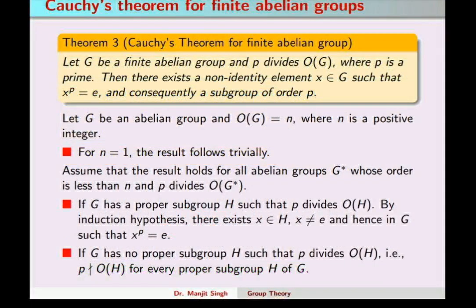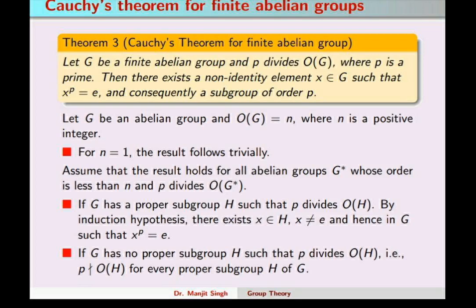First we introduce Cauchy theorem for finite abelian groups. Here we give its proof by mathematical induction. So let G be a finite abelian group and p divide the order of G. Then we are looking for a non-identity element x such that x raised to the power p equals e, or we may say that the order of x is p, and subsequently we can say that there exists a subgroup of order p which is generated by this element x.